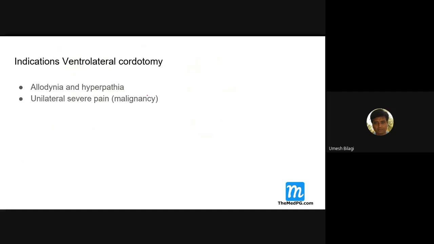Now, indications for ventrolateral cordotomy. It is advised when the patient is having severe pain, like in malignancy and terminal cases, where you give any type of anesthetics while the patient is having pain. This is done.